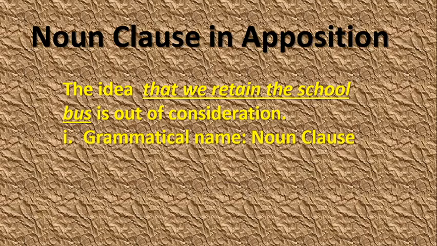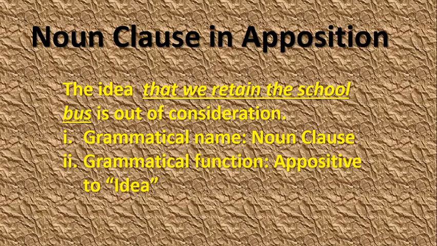We are trying to say here that we retain the school bus is the same expression as the idea. It's not only describing, but it is the same. It is saying it in another way: that we will retain the school bus. So we take that as what? A noun. Even if we remove the idea, that we will retain the school bus is out of consideration. What will you say? Noun clause, as subject of the verb is. But there is a noun before it, so we will not say it is subject of the verb is again. We will now say it is in apposition to the noun idea.